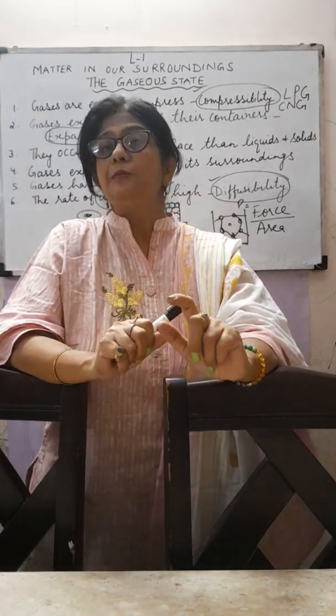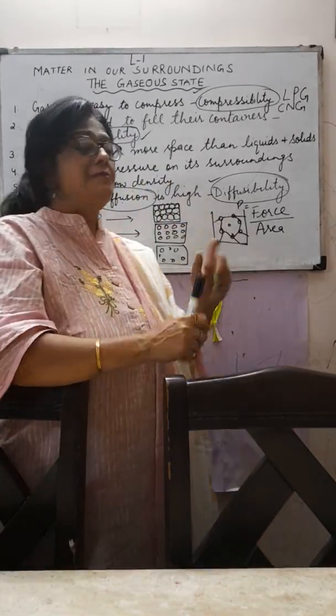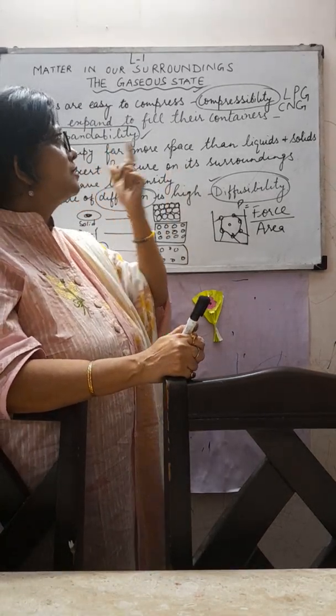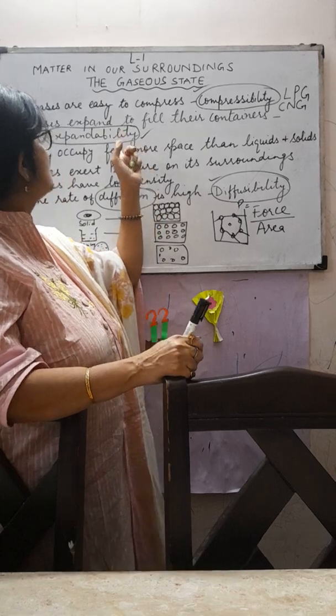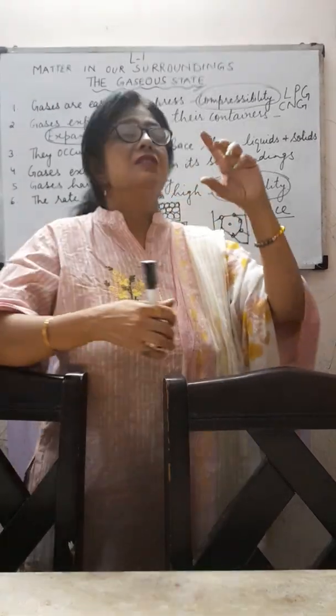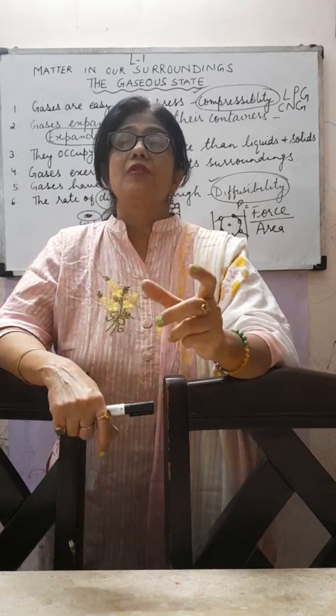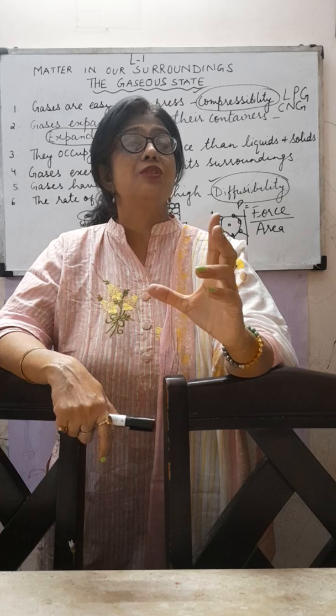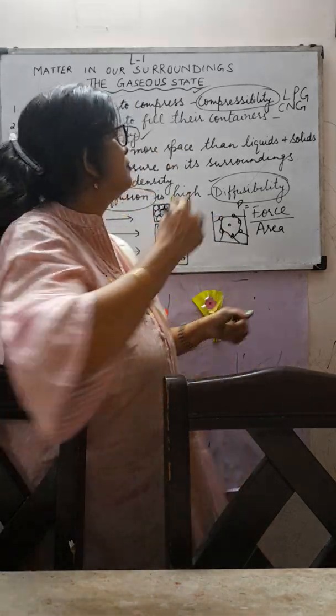Is it clear now? And expandability, I told you about expandability. Suppose one example I would like to give over here. In expandability, suppose in a kitchen somebody breaks open a rotten egg, so that particular smell comes out, that is of H2S, hydrogen sulfide. What will be the formula? H2S, hydrogen sulfide.